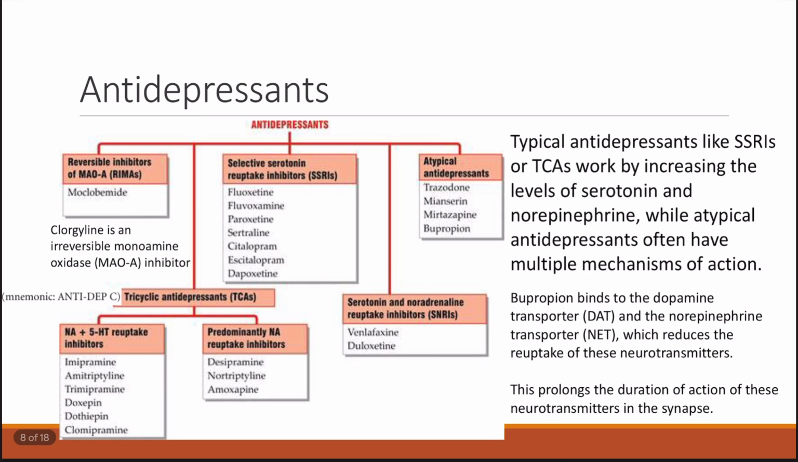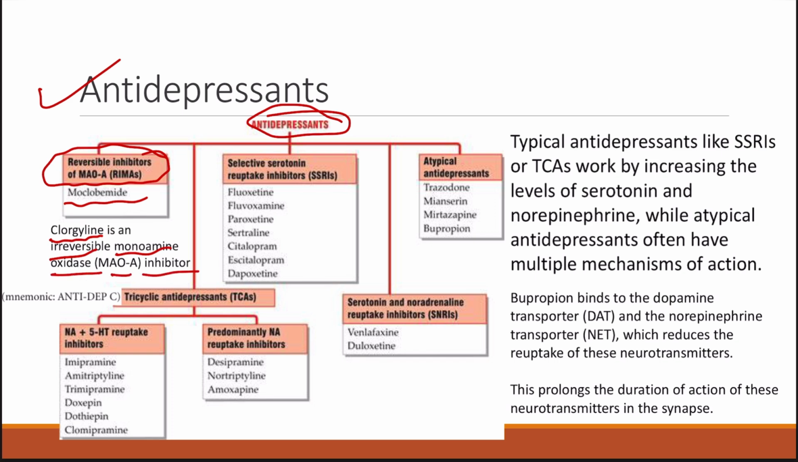Now let's get back to the main topic again, that is the antidepressants. Under antidepressants we have the following classes. First is reversible inhibitors of MAO-A, that is monoamine oxidase A inhibitors. Under this we have moclobemide, which is a reversible inhibitor. Then we have another drug, clorgyline, which is an irreversible monoamine oxidase A inhibitor, which can also be used as an antidepressant because